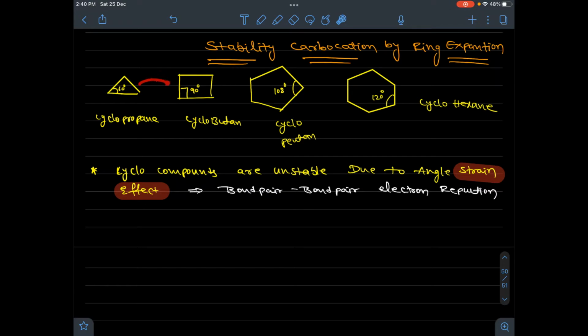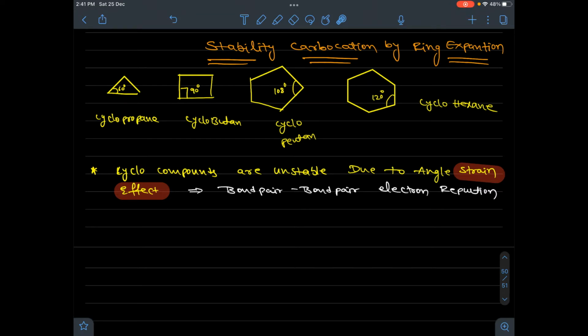But when compared to 3-membered ring, if you take 4-membered ring, the bond angle increased. So bond pair repulsions decrease. Same if you consider 5-membered ring, bond pair electrons are arranged at 108 degrees. So again angle increased, so repulsion decreases. In cyclohexane also same thing, 120 degrees.